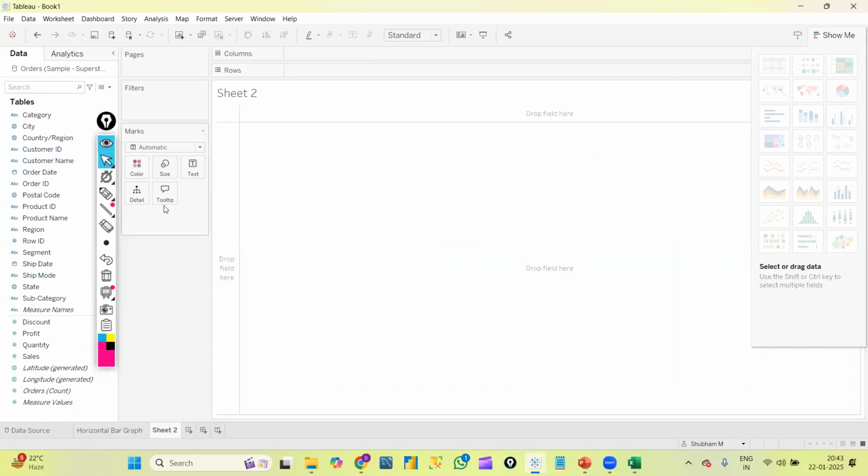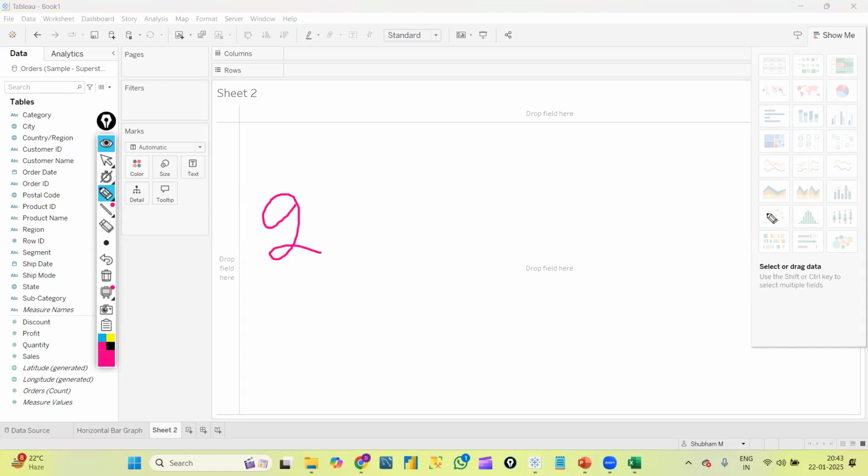Here maybe let's create a scatter plot. Scatter plot in the sense, basically two measures. If you see, I'm keeping my cursor here, you can see 2 to 4 measures are required to create a scatter plot. At least 2 measures we need to create a scatter plot.